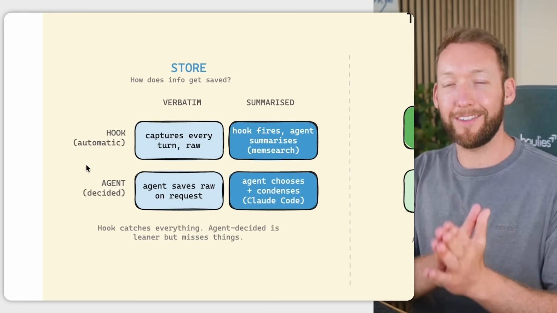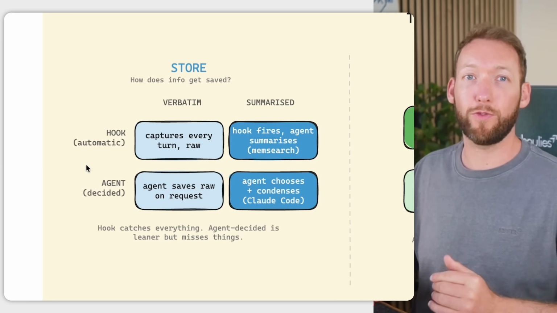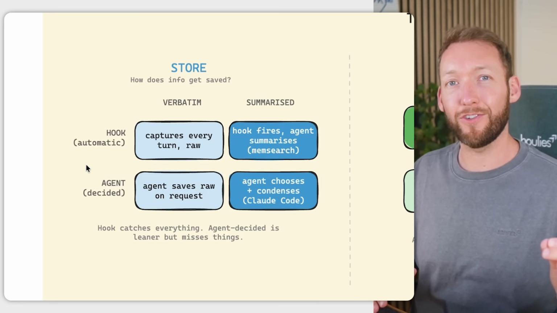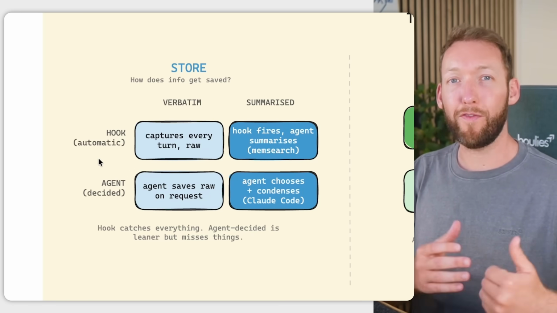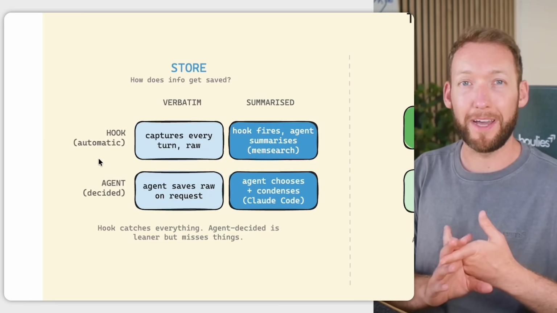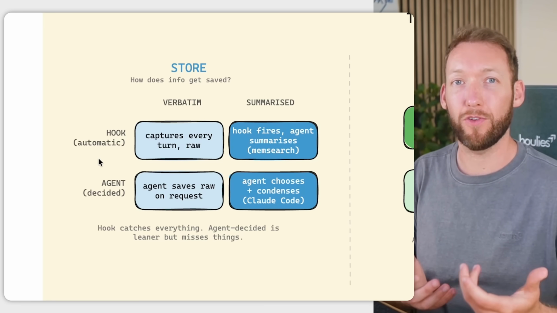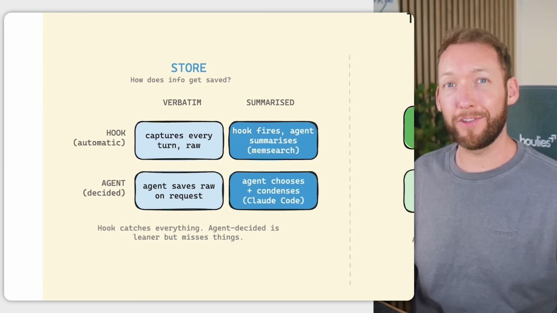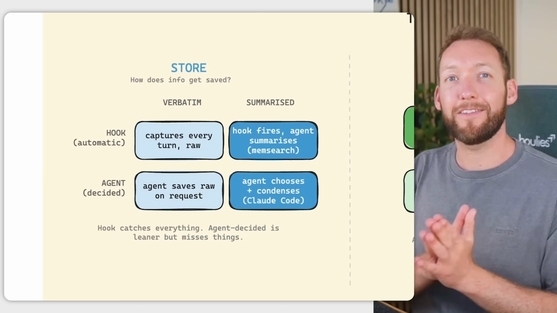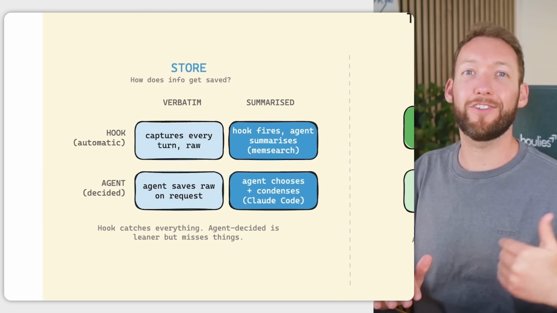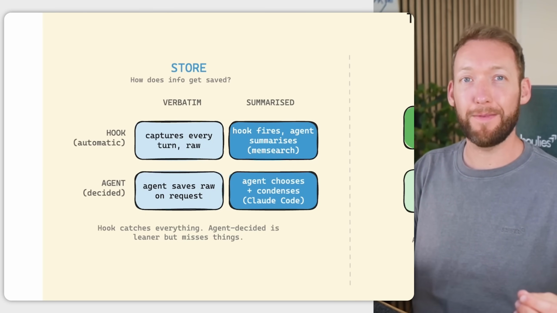Firstly, who triggers the save? Is it a hook firing automatically, or is it going to be the agent deciding what's worth keeping from what you told it? Secondly, what form does it save in? Is it going to be verbatim, so word for word, or summarized by an agent first, and which is better for your use case? So verbatim keeps everything, but it's bulky in terms of storage, and summarize is obviously more lean, but the agent decides what survives, so you might lose important context.